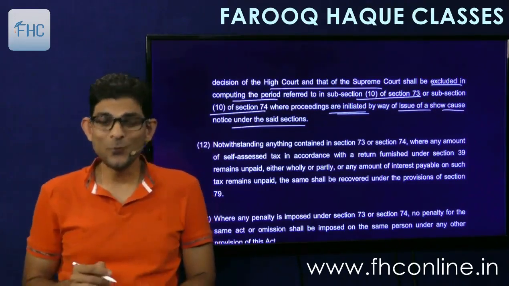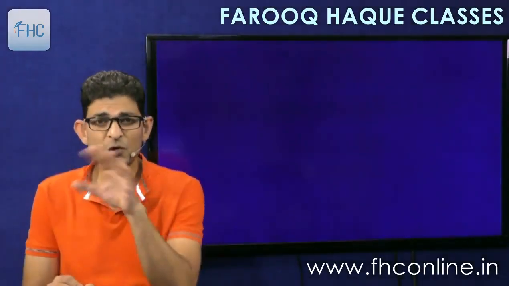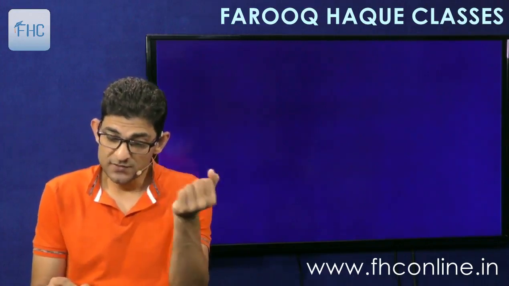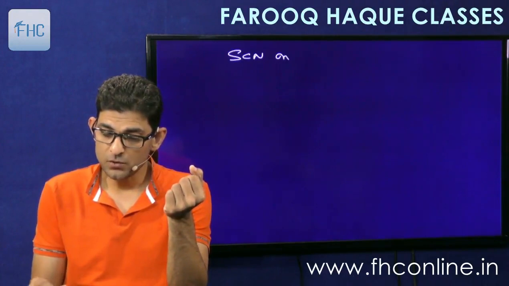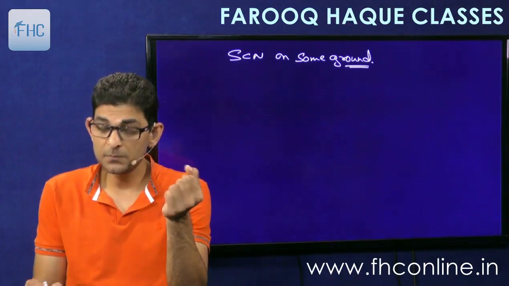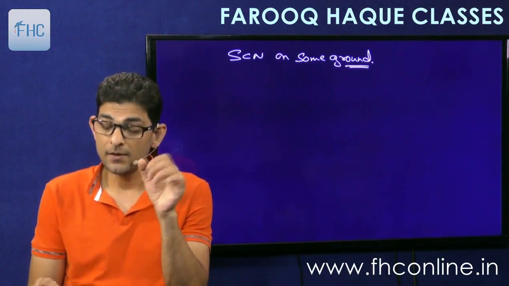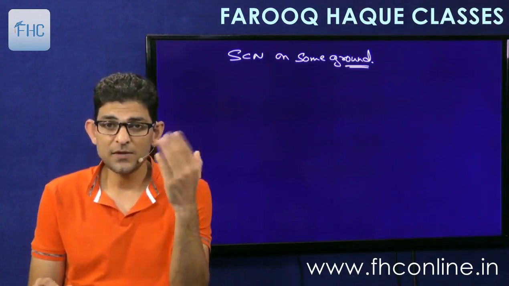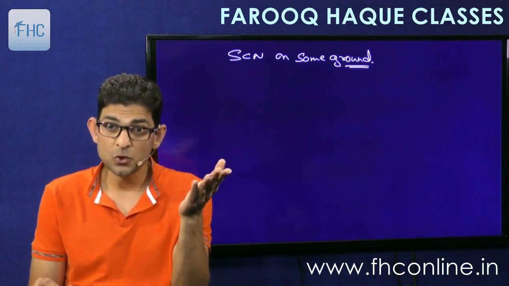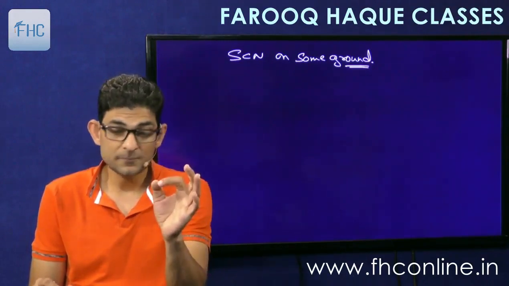Understood anything? No? Okay, let me tell you. What this means is, this is called as shortening of the justice period. Now the officer has given us a show cause notice on some ground. He says that because of this ground there is a short payment. Okay, fine. Now when the show cause notice is given and the assessment comes up, he will apply his mind and determine whether there is a short payment or not. He will interpret the law and apply it and decide the case.